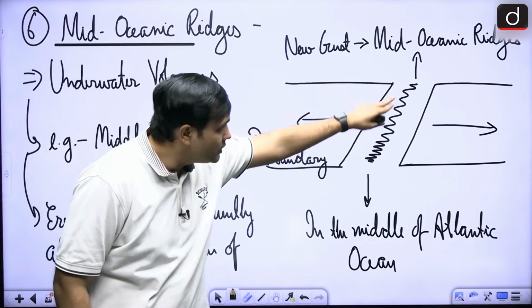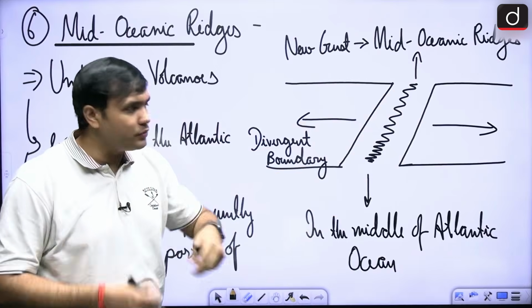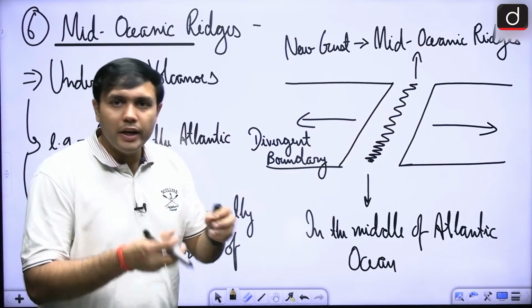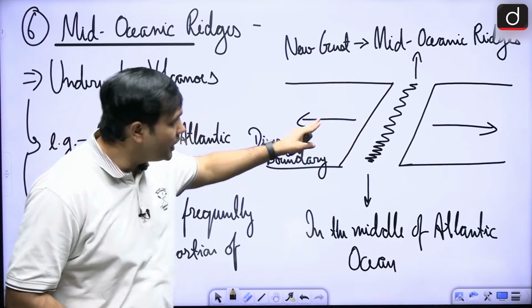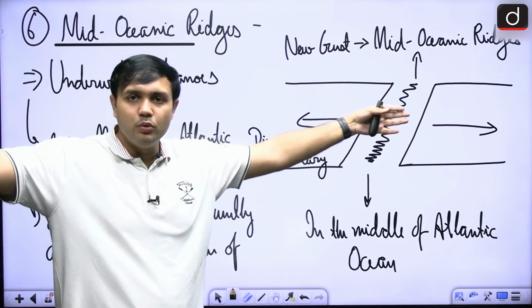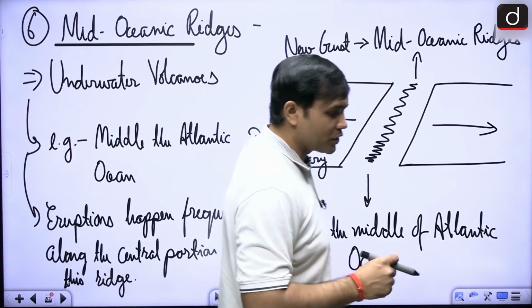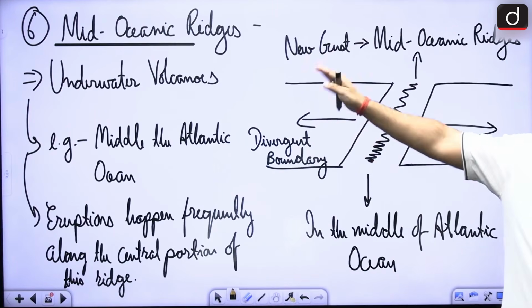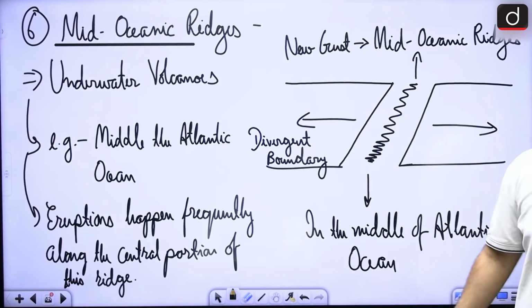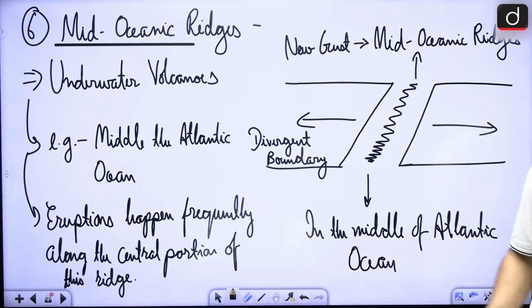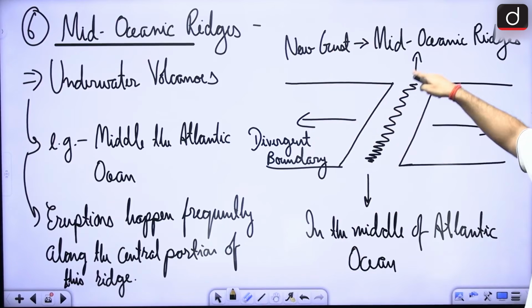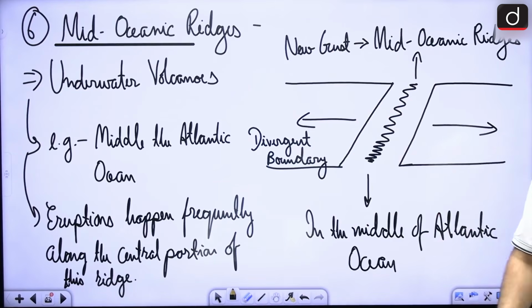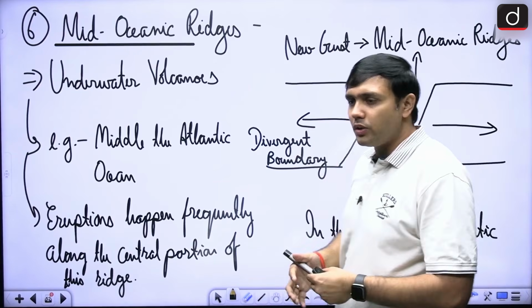If you look at the age of the rocks in the middle portion, it is much newer than the age of the rocks as you move further apart from the middle section, right. So, we know that this is new crust that is being formed due to the divergence of the plates, right. Here, of course, eruptions happen frequently, but generally around the central portion of the region, right. And because of these eruptions, what will happen?